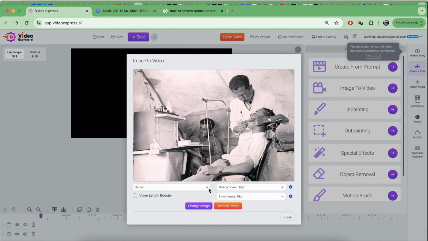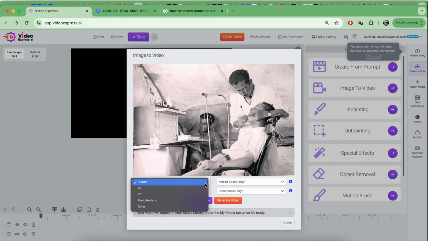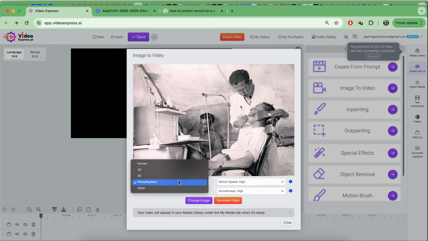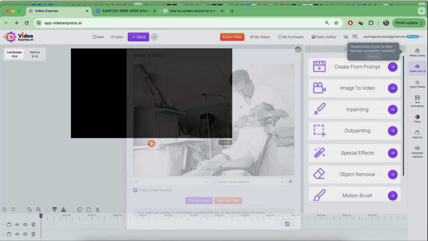I'll keep it on human for now, and then I'll make a video booster, and then I'll do photorealistic booster, and you know what? Let's try 3D. I'm not even sure if I ever tried that before. And then I'll try 3D on. I'll do medium. Okay. So generate video. That just gives you an idea of what you can do with images.